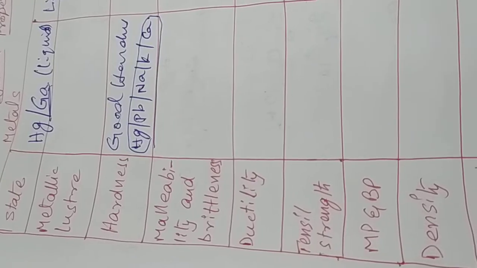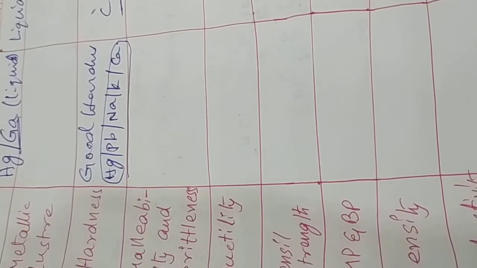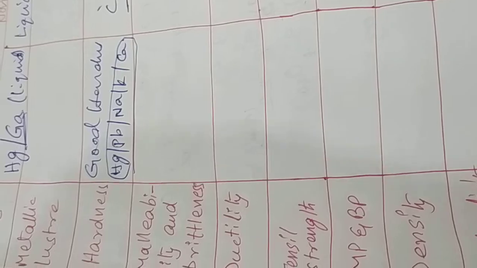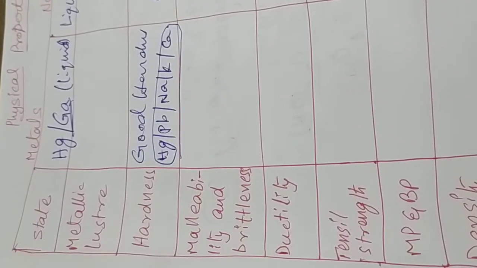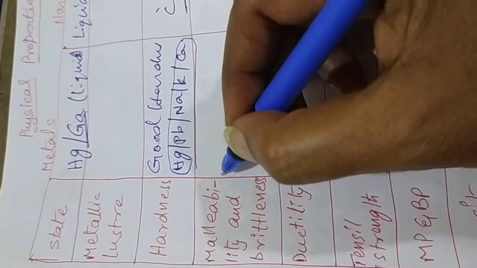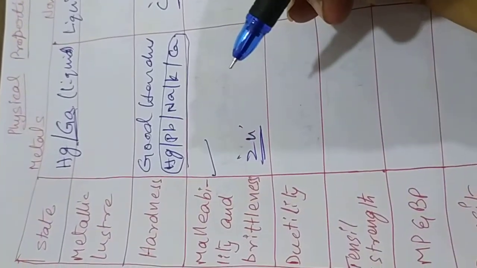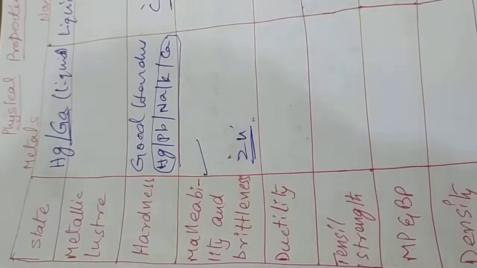Next, malleability and brittleness. Malleability means to make a sheet, like iron sheets. We know iron sheet. Similarly, we have so many metal sheets. But we cannot make malleability with zinc. Zinc is very brittle. Zinc is an exceptional case. All metals are showing malleability, but exceptionally zinc is very brittle.